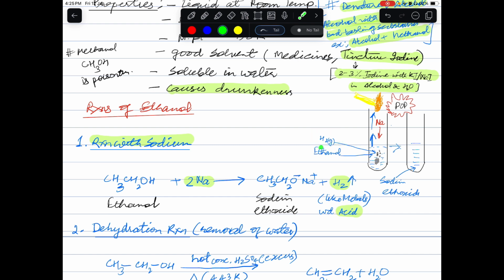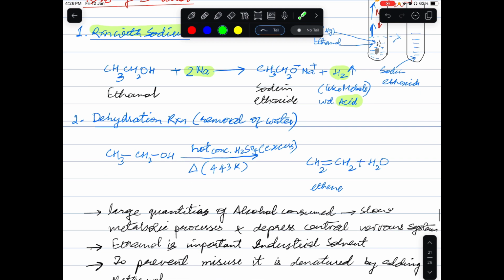Hydrogen gas is involved in this reaction where sodium metal is reacting with ethanol, and it can be checked as we did in the case of reactions of metals. What will happen if we bring a burning matchstick near the mouth of the test tube? At that very moment we will get a pop sound. So the pop sound is a confirmation that hydrogen gas is evolved. Next reaction is the dehydration reaction.